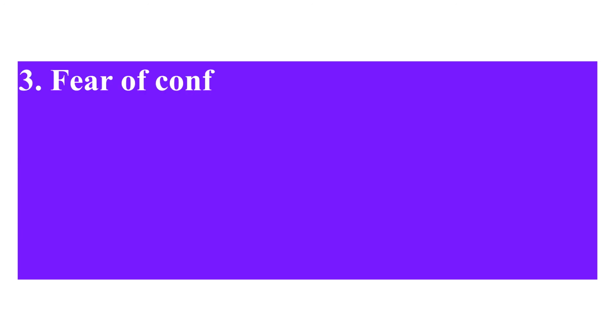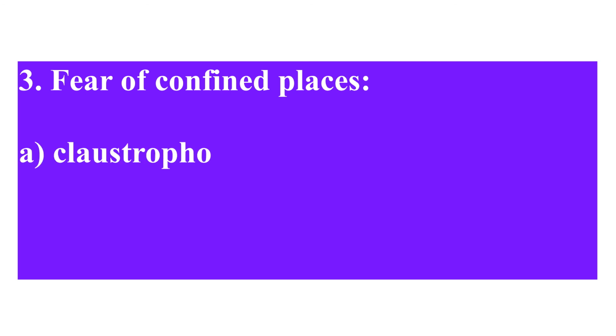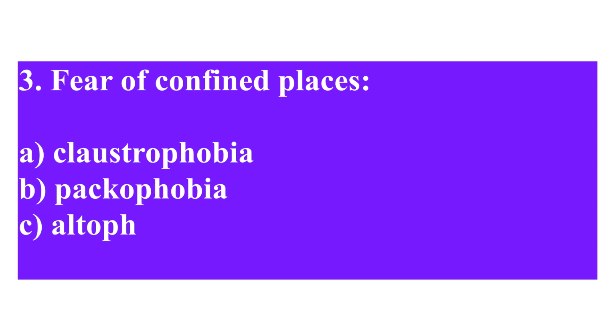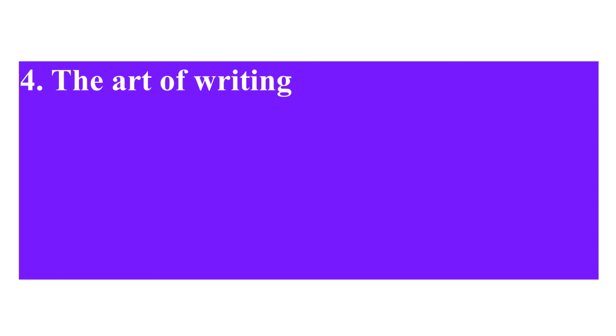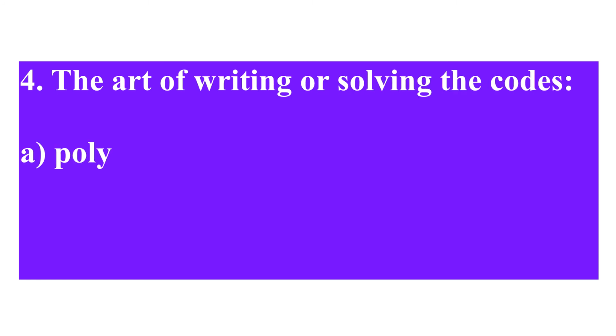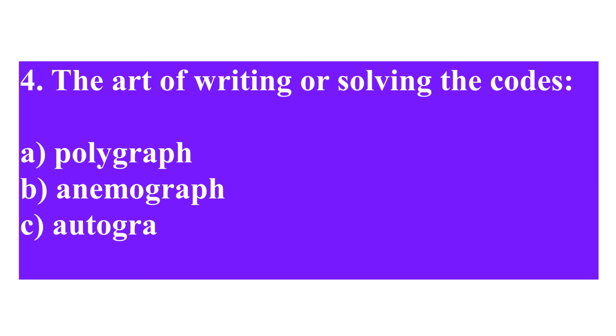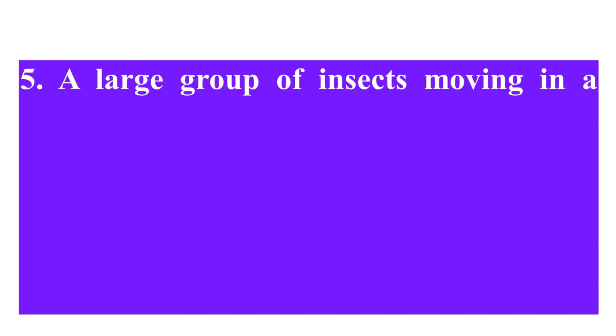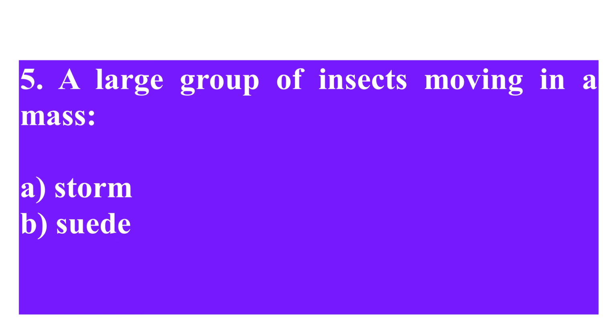The third one is fear of confined places, and choose the right option out of these 4. A. Claustrophobia, B. Pachyphobia, C. Altophobia, and D. Acrophobia. The fourth one is the art of writing or solving the codes, and the options are A. Polygraph, B. Anemograph, C. Autograph, and D. Cryptograph. And the fifth one is a large group of insects moving in a mass, and the options are A. Storm, B. Suit, C. Swamp, and D. Swarm.